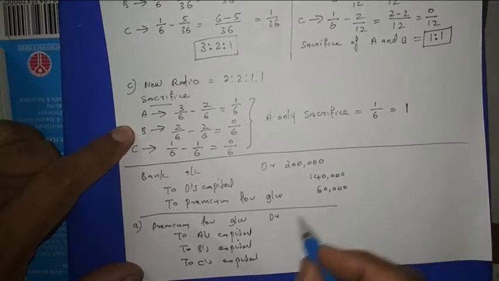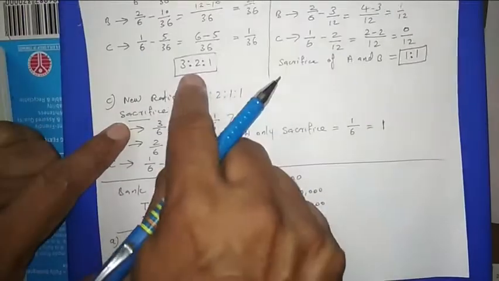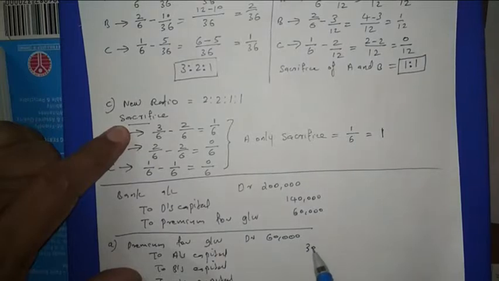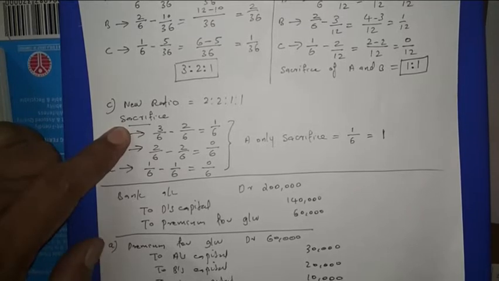The premium is 60,000. 60,000 we have to distribute in the sacrifice ratio, in the first case 3:1. So that will be 30,000, then 20,000, 10,000.